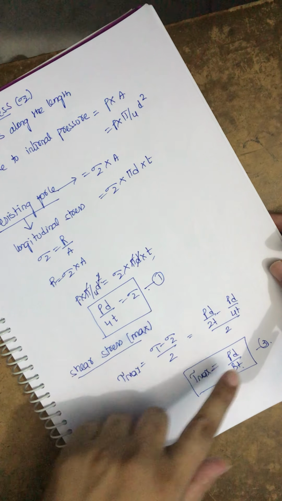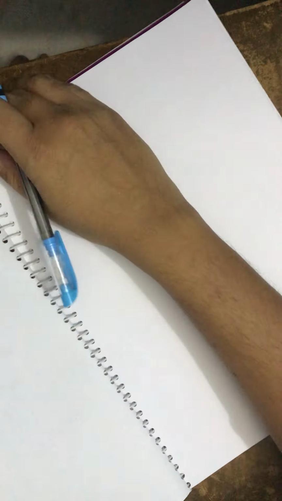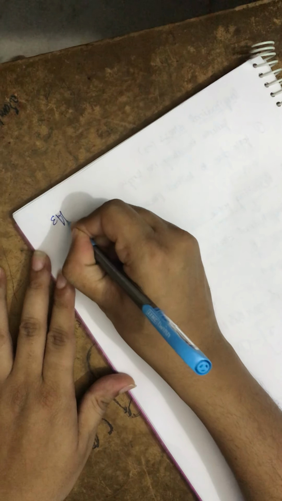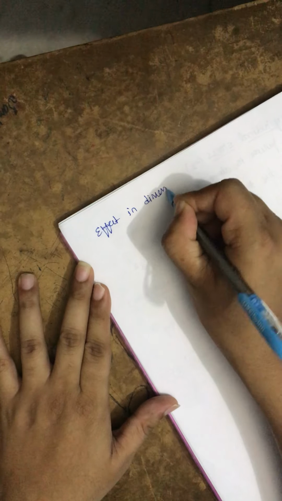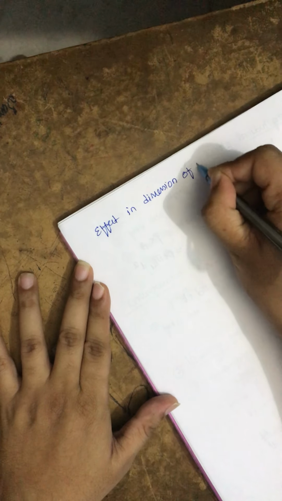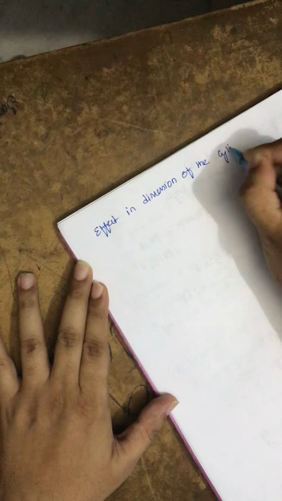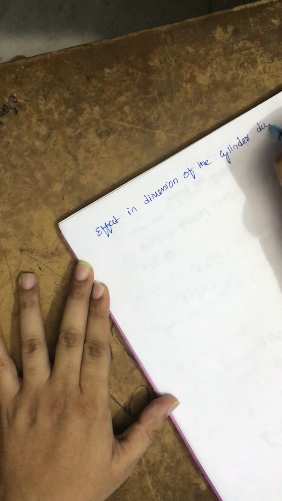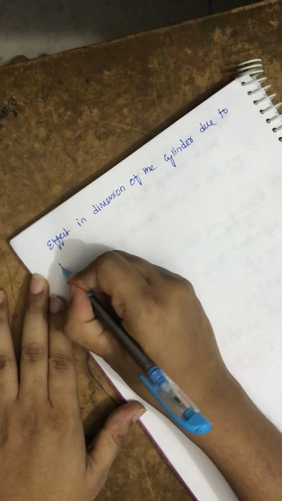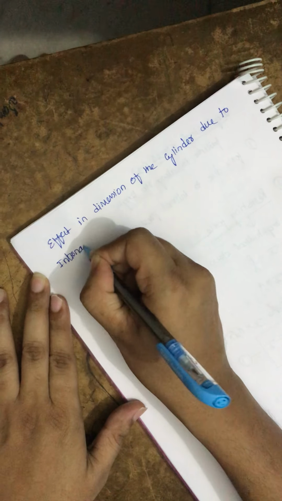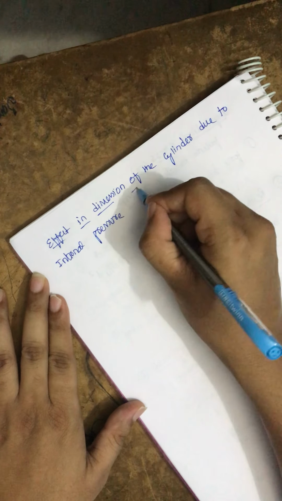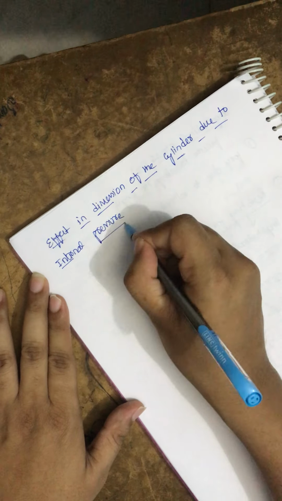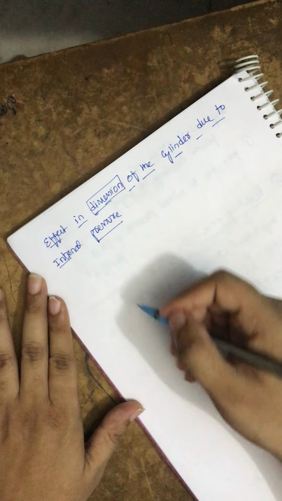The third one is shear stress, which is pd by 8. Now we are going to the next topic, which is finding the effect in dimension of the cylinder due to internal pressure. Due to the internal pressure or the bursting force we have inside the cylinder, there may be a chance for the cylinder to be affected in the dimension way, meaning there should be some change in the dimension.